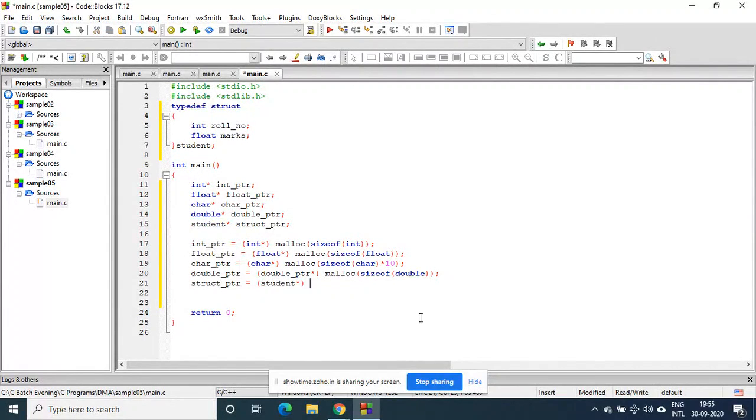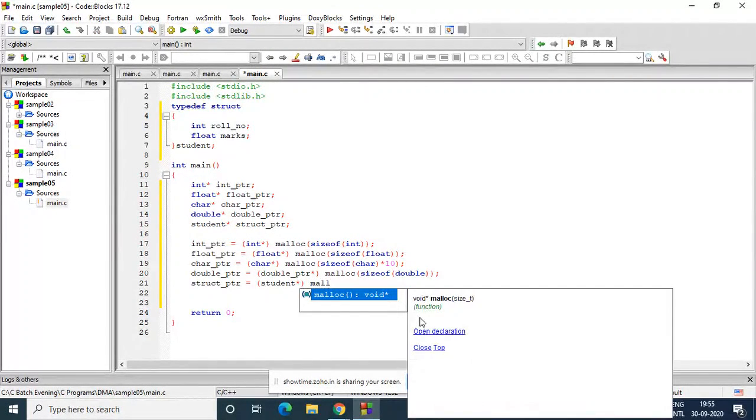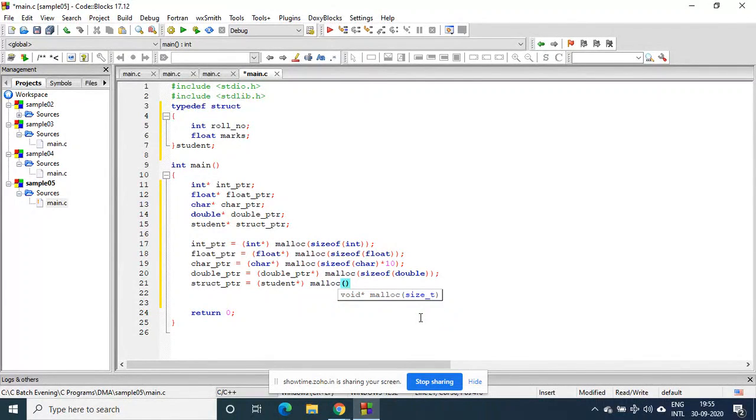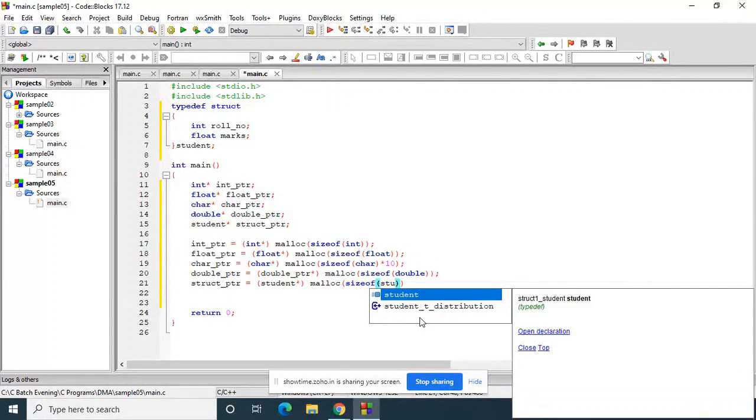Here again, malloc returns a void pointer and it is converted into a user defined pointer, a pointer of the user defined data type, right? Size of what you will write here: student.